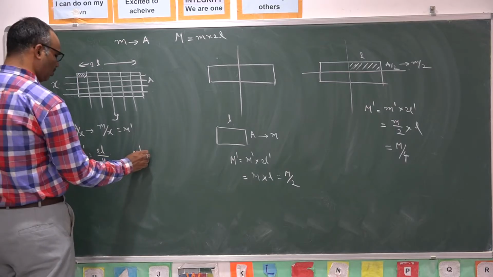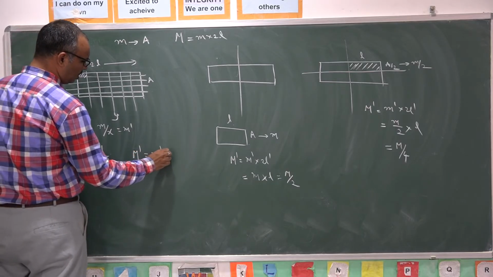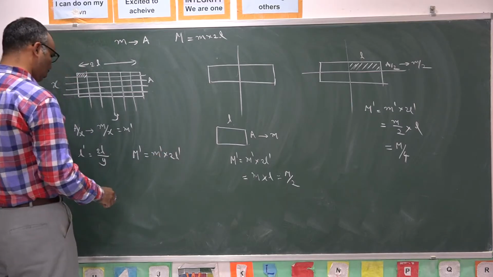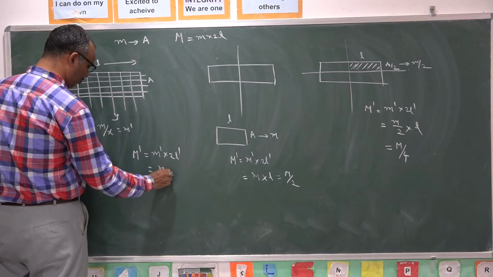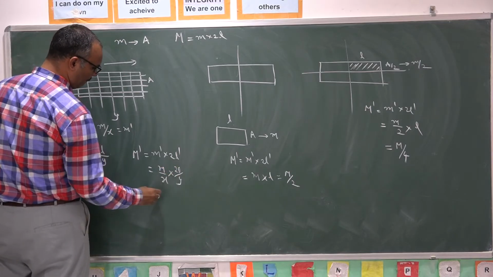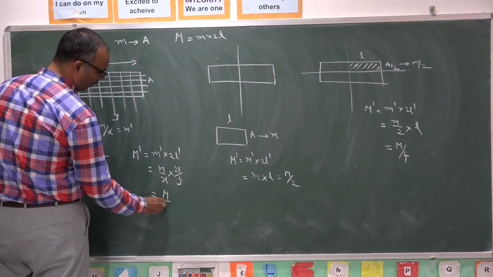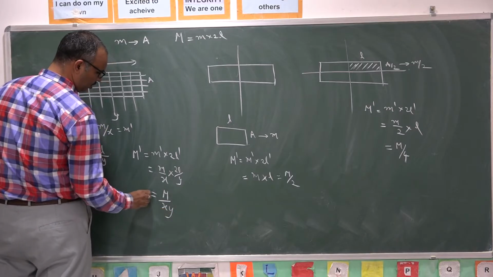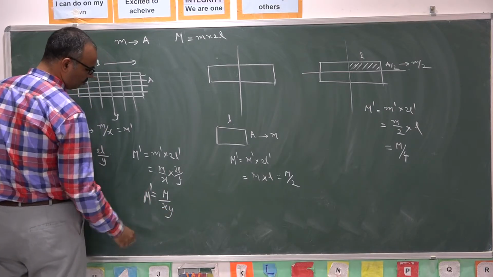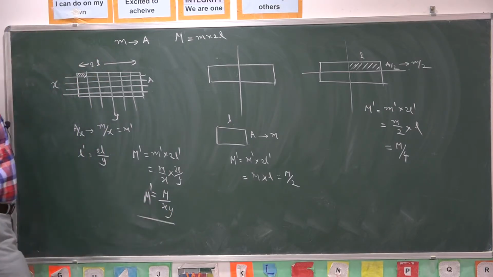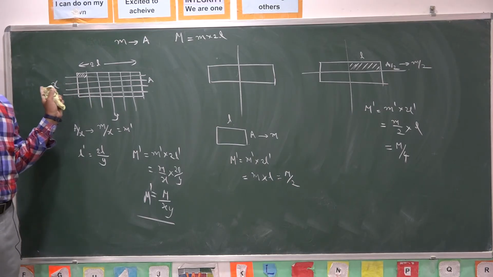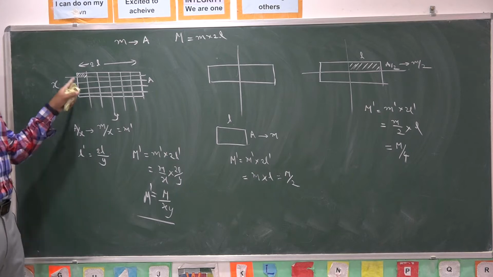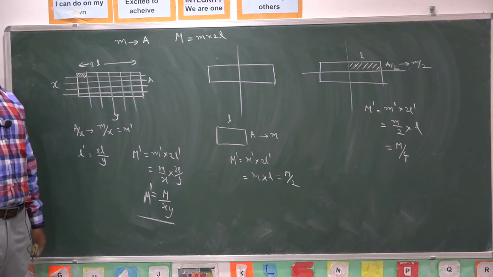M dash is equal to new pole strength into new length of the magnet. New pole strength is M by X. New length of the magnet is 2L by Y. So, capital M by XY. So, this is the magnetic moment of each piece when you cut into X identical pieces along axial line, Y identical pieces along equatorial line.